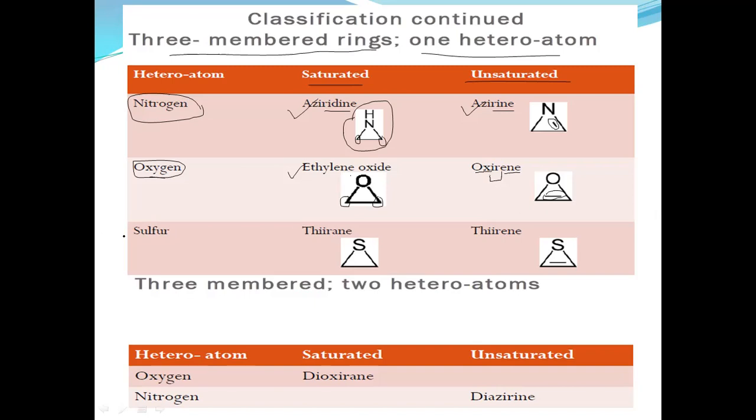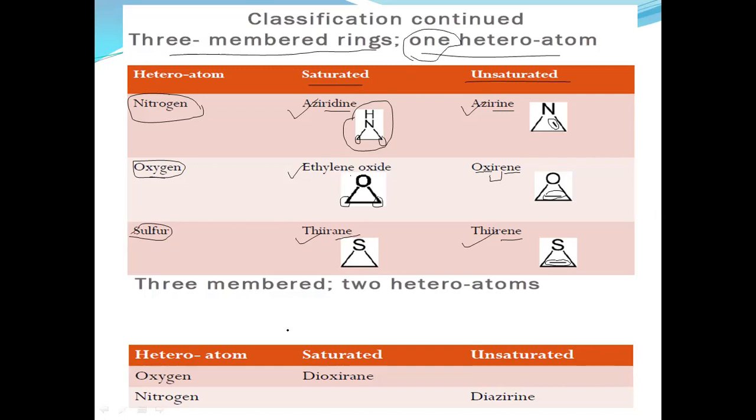3-membered ring. Similarly with the sulfur atom, thiirane is a saturated compound and thiirene is an unsaturated compound. There is a double bond present. This ENE indicates a double bond, and this ANE indicates a single bond present. These are the examples of one heteroatom present in the structures.